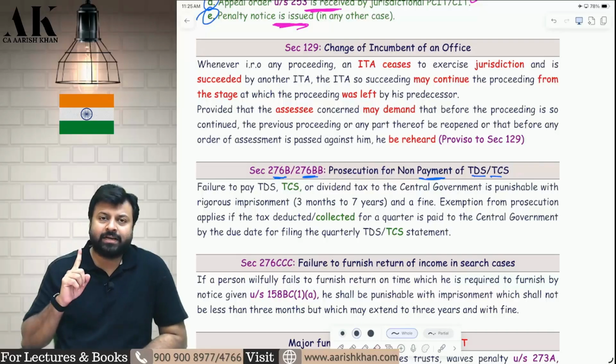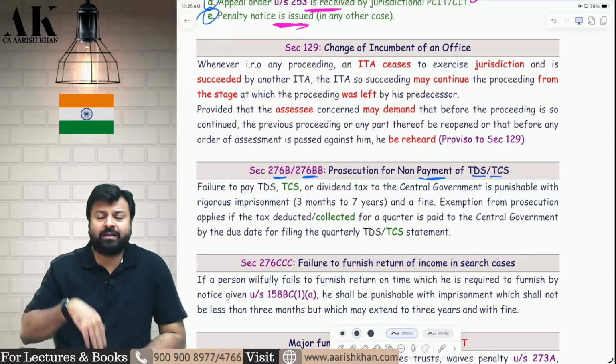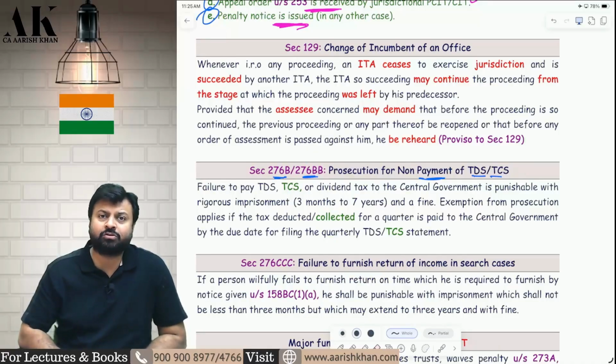I understand he has deducted the TDS but has not paid by the 7th of the following month. I agree. But he has rectified his mistake by paying interest, by filing the return, and by paying the TDS. He has rectified the mistake before filing the TDS return. Still the department used to launch prosecution. So last year the government said no. If a person has deducted the TDS and paid the TDS before filing of the return and paid the interest, you cannot launch prosecution.